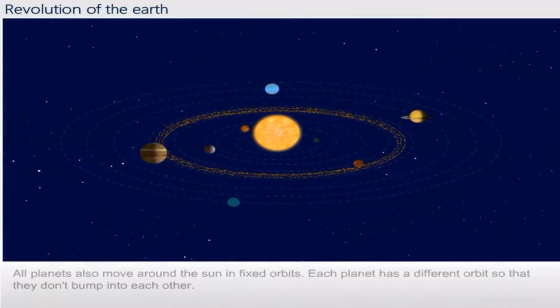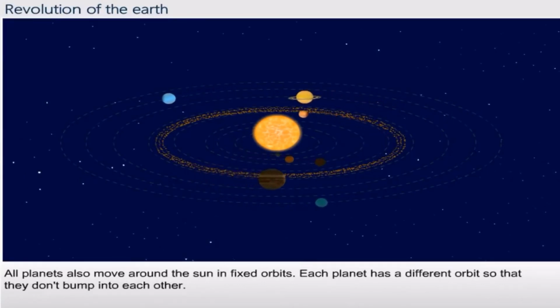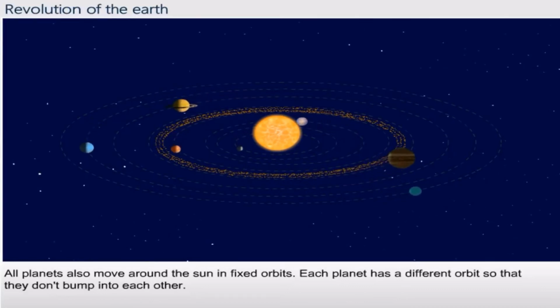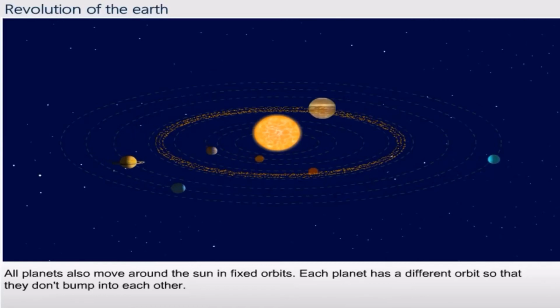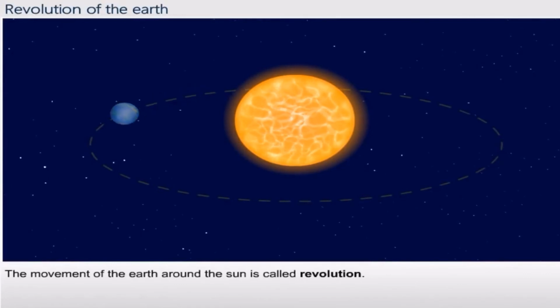All planets also move around the sun in fixed orbits. Each planet has a different orbit so that they don't bump into each other. The distance between the sun and the earth remains the same throughout the year. The movement of the earth around the sun is called revolution.